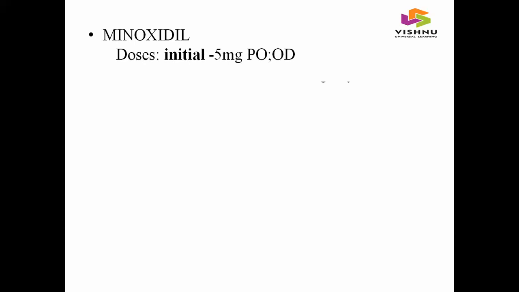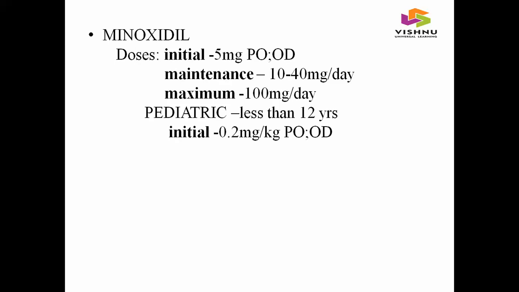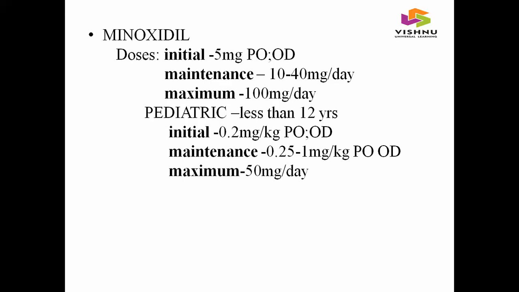And coming to the dose of minoxidil, initial dose was 5 mg per oral once daily. Maintenance dose was 10 to 40 mg per day. Maximum dose was 100 mg per day. And coming to the pediatric doses for children less than 12 years, initial dose was 0.2 mg per kg per oral once daily. Maintenance dose was 0.25 to 1 mg per kg per oral once daily, and maximum dose was 50 mg per day.